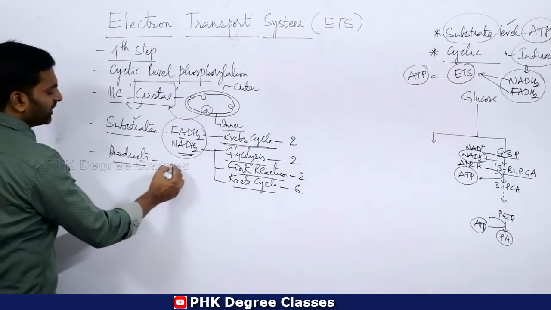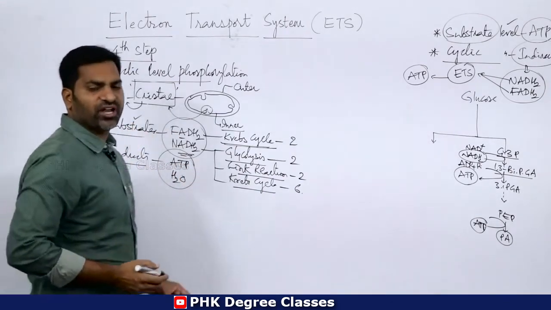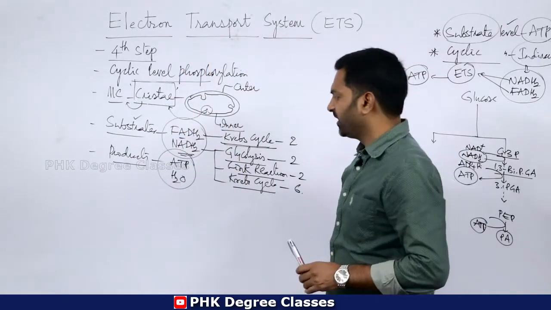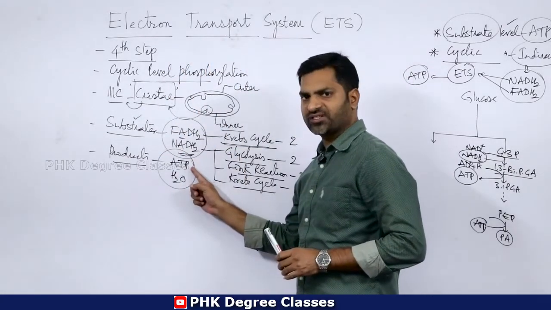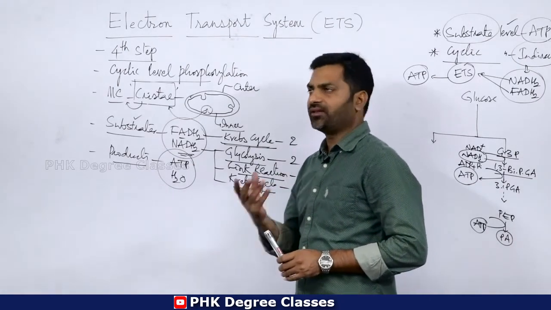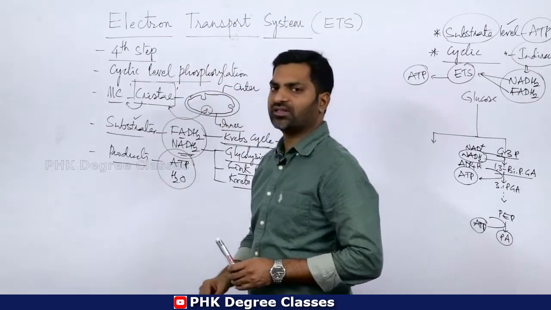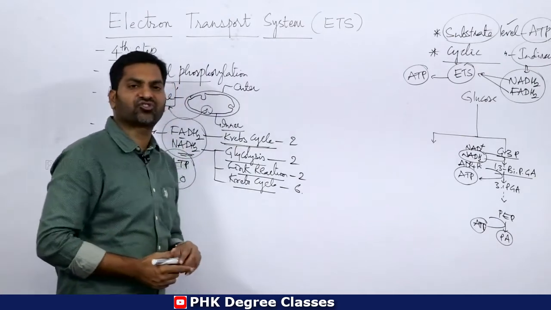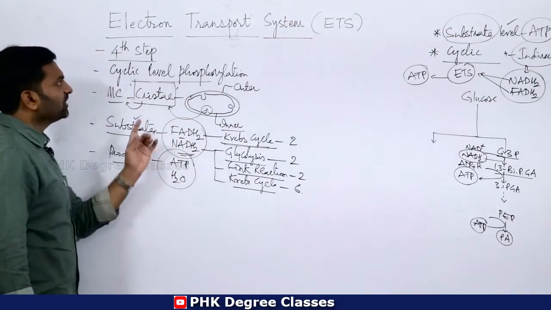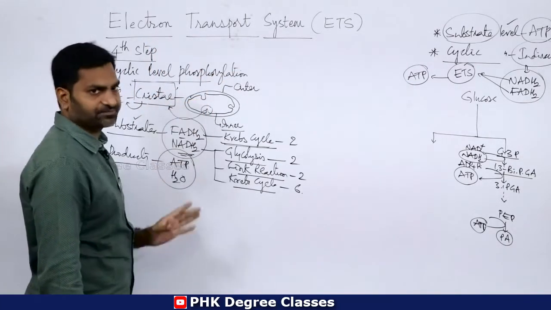So end products will be ATP and water. Okay, so end products of ETS, that is electron transport system, will be ATP, that is adenosine triphosphate, then water. So water formation will be there at the end of electron transport system, and ATPs are the final outputs of electron transport system, means aerobic respiration. Clear? So this is about basic information related to electron transport system.